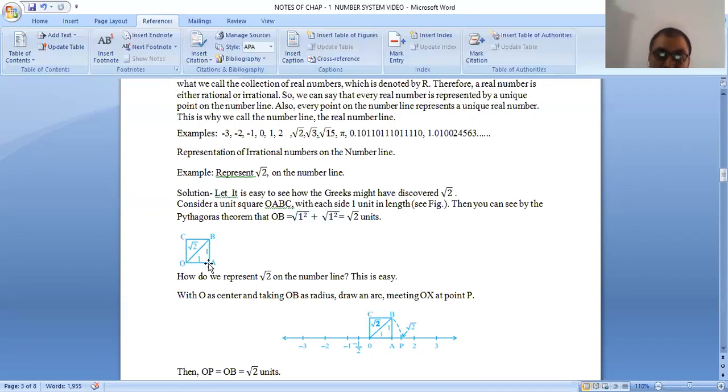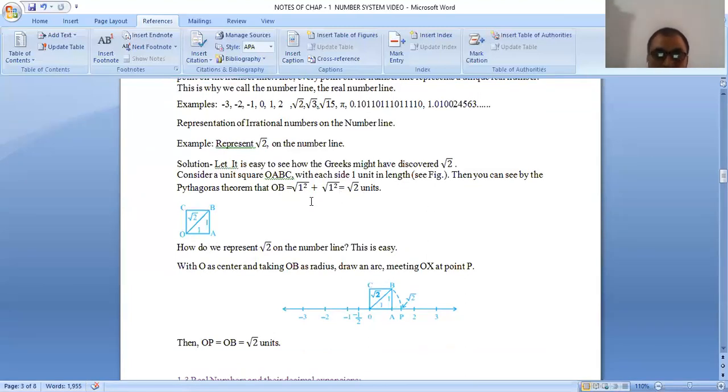OA is 1, and AB is 1. So OB is equal to under root 1 square plus 1 square. So we can say OB is equal to root 2 units. Understood or not? Have all understood? Anyone have any doubt? Okay.